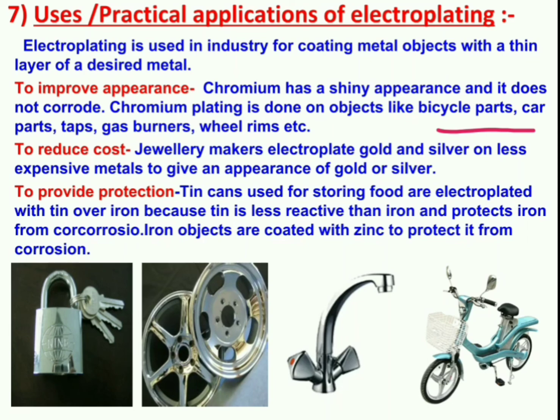Then electroplating can also be used to provide a protective coating over some reactive metals or those which get rusted easily. For example, we have got bath taps, bicycle handles, towel rails, kitchen gas burner, etc. We have already discussed. The cans which are used for storing food are electroplated with tin cover because tin is less reactive than iron. So it protects the iron from getting corroded. Sometimes iron objects are also coated with zinc to protect them from rusting.